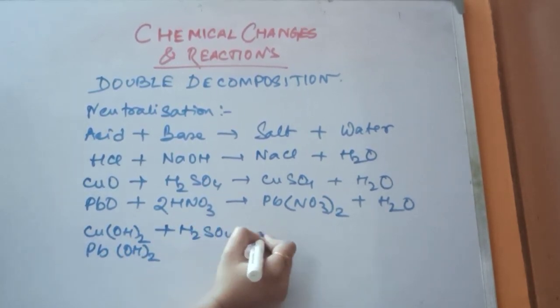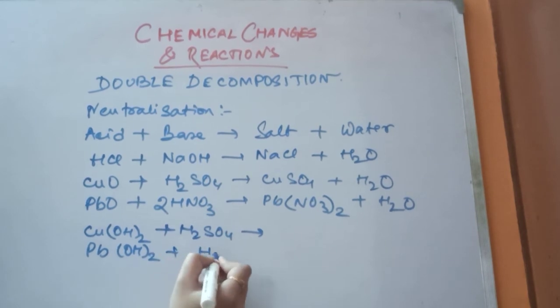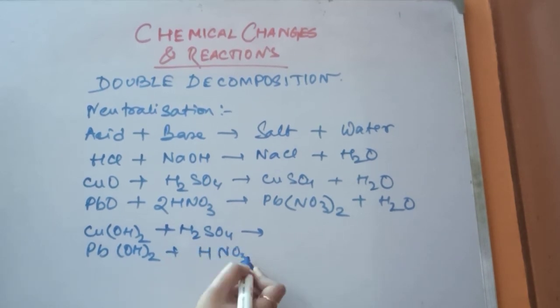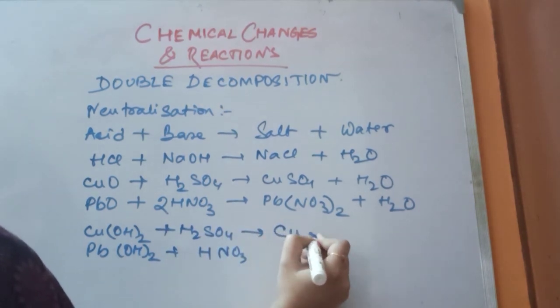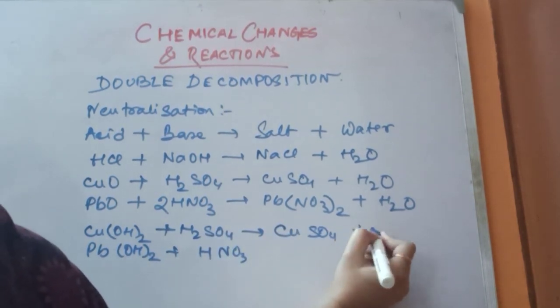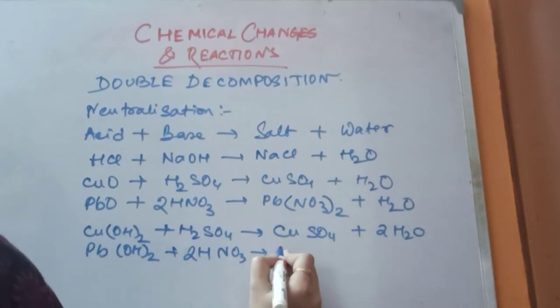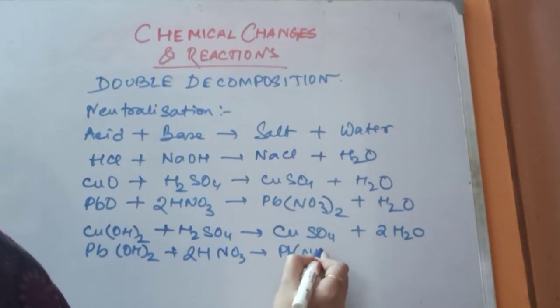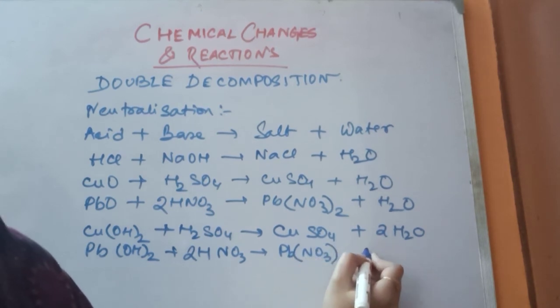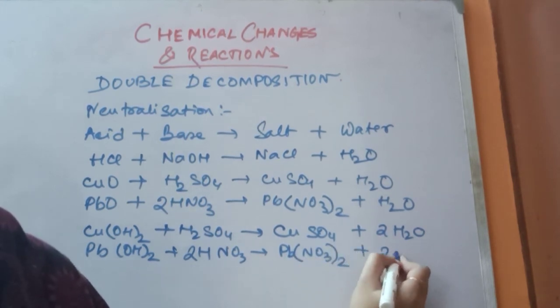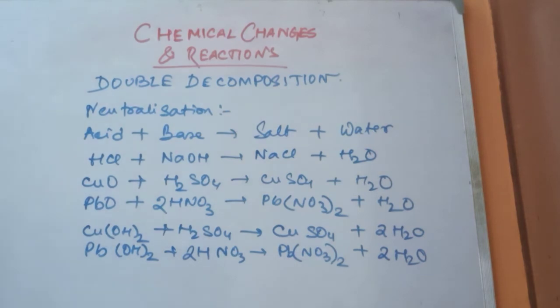It will react with H2SO4. This will react with, I will show you with HNO3. To give you CuSO4 plus 2H2O. Lead nitrate and 2H2O. Okay.